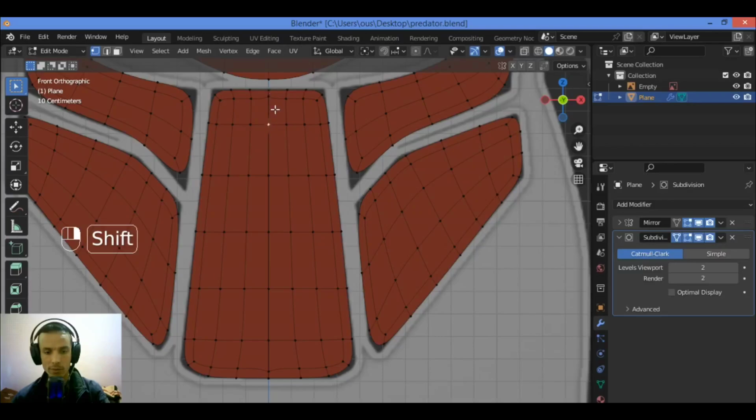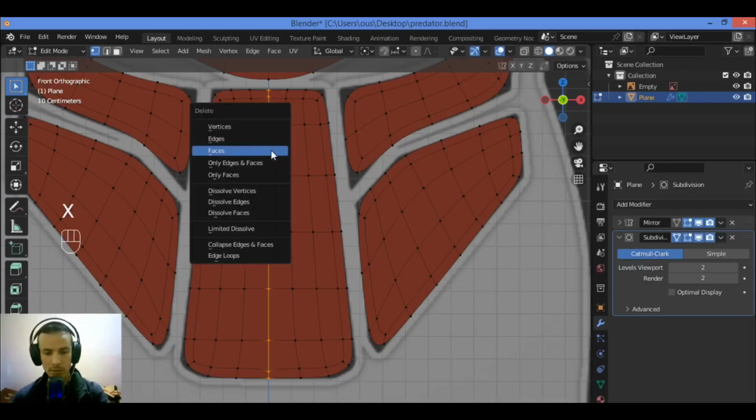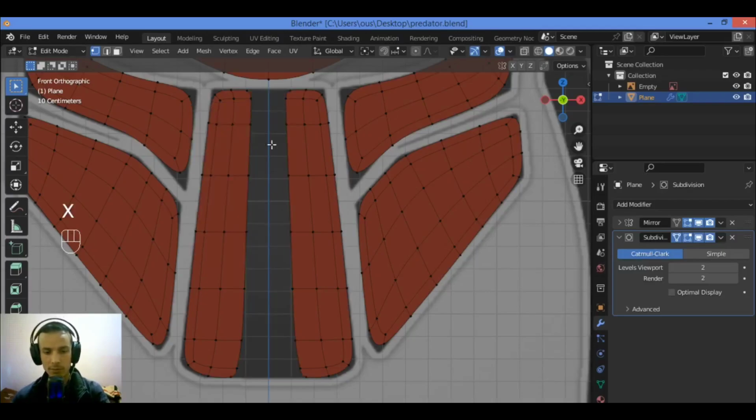Select all those vertices. I'm going to be using the C key. Scroll up just a little bit to get a bigger or smaller circle. Select all those vertices. Right click to disable it, then hit X to delete those vertices.